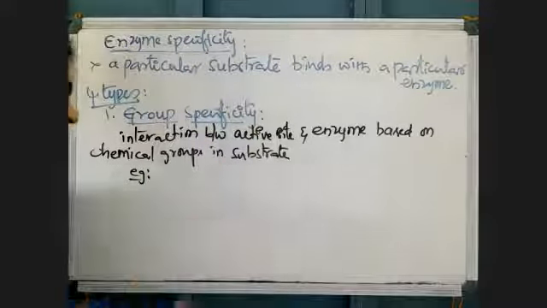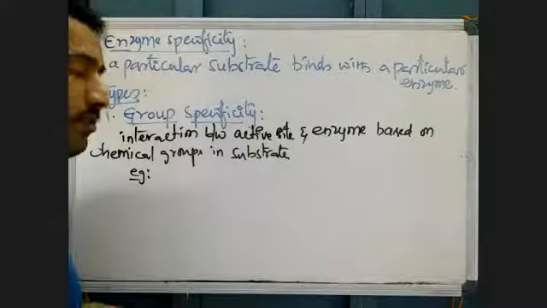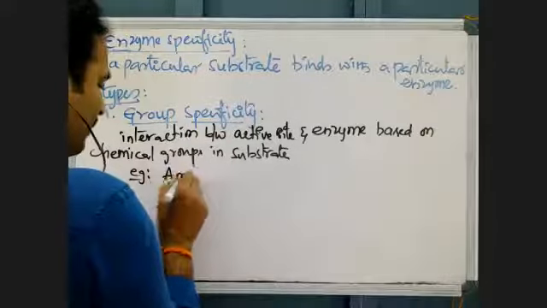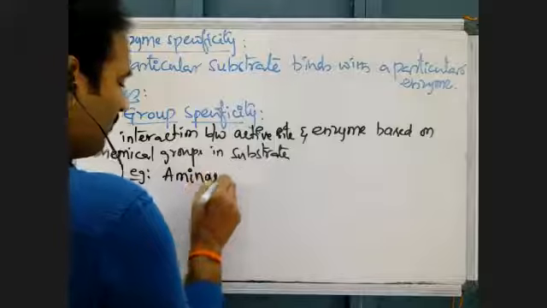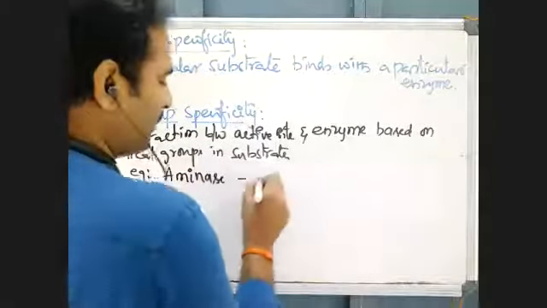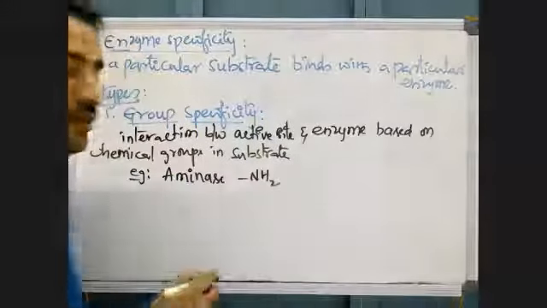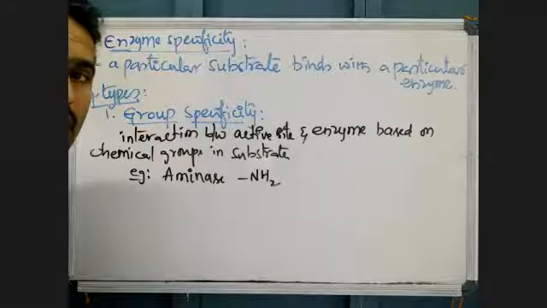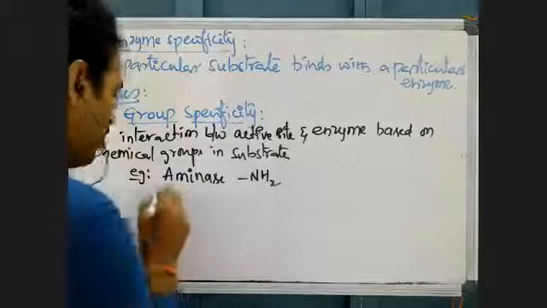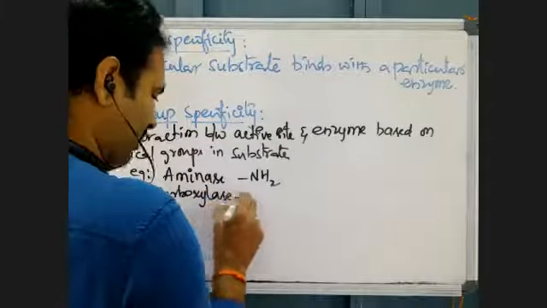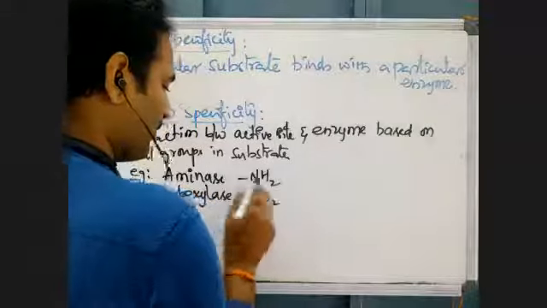I will give a list of many processes. Suppose aminase, that will interact with only the amino group. Carboxylase, that can combine or interact with only CO2.